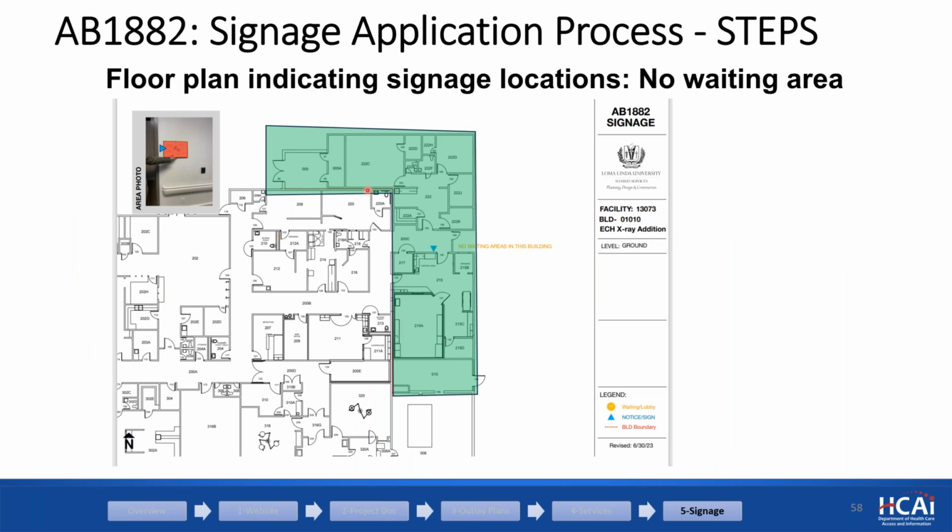Another submittal, actually we have received over 50 now. So what if there is no waiting area? So what do we do? Actually, this particular project indicated there's no waiting area, we're just going to put it somewhere here. This is the building boundary. And this is a very nice touch here. There's an area photo that says, okay, we're going to put something right here like this, which is very nice. They also have a legend saying that waiting lobby, not assigned building boundary. So it really captures what we are looking for.